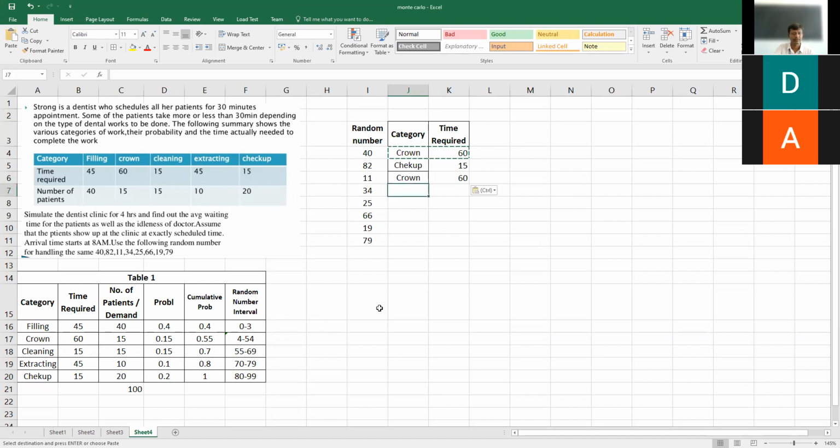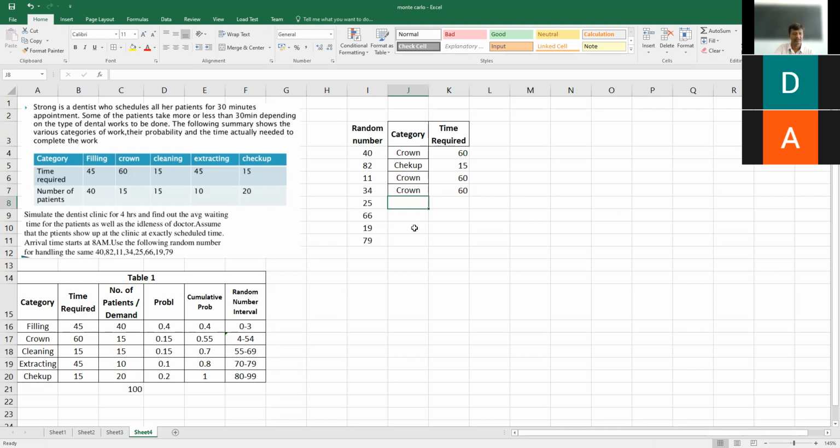Oh, sorry, I made a mistake. 82 is coming under checkup. Eleven comes under crowning.